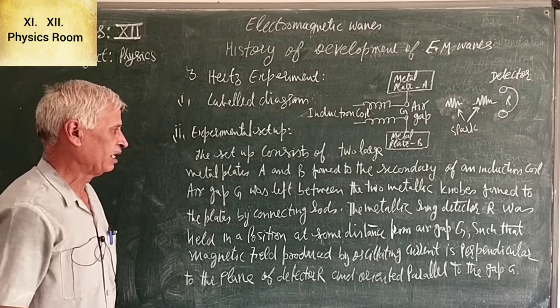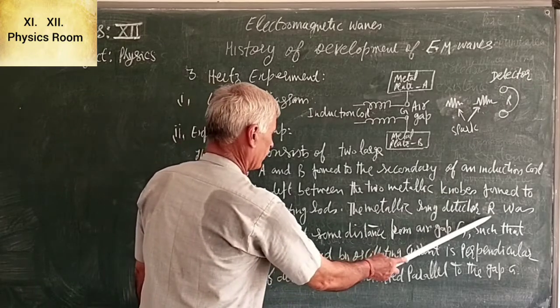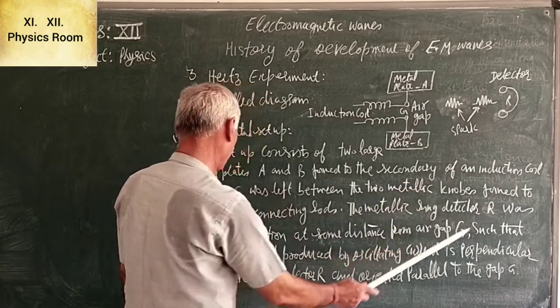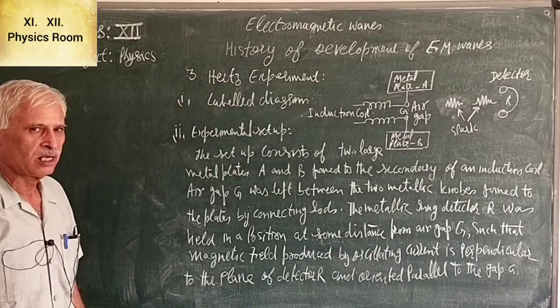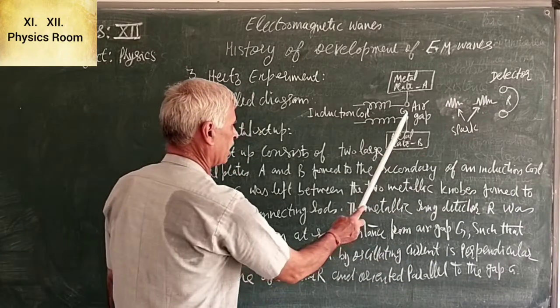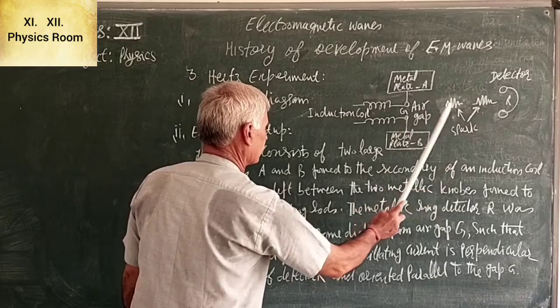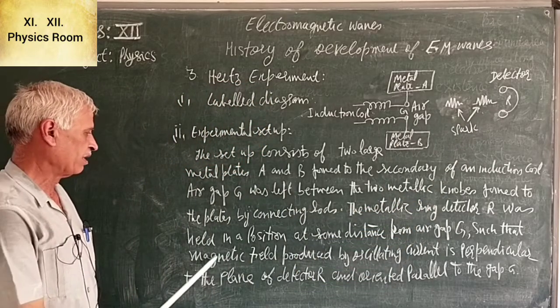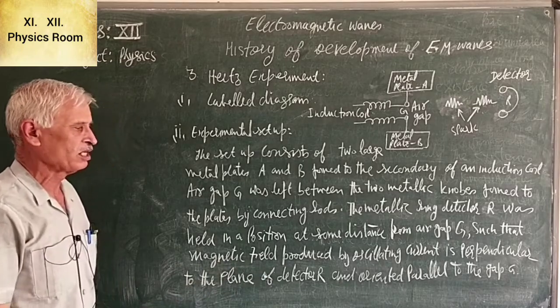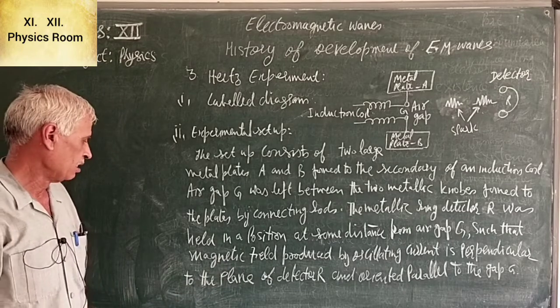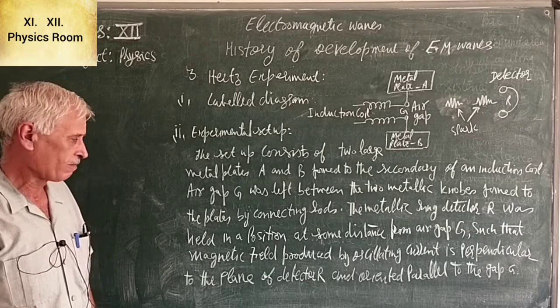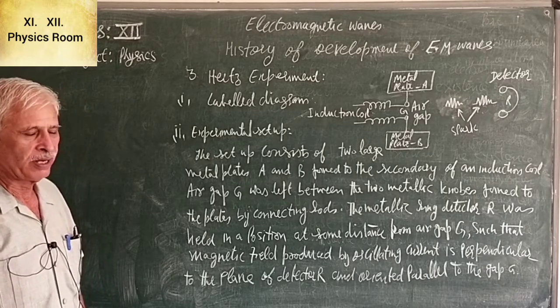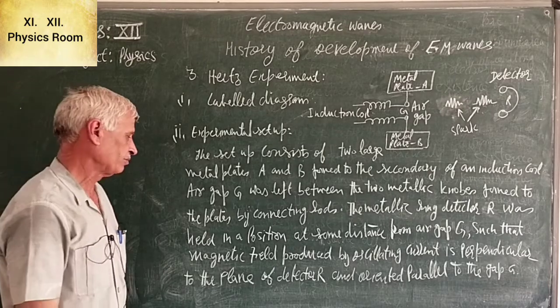The metallic ring detector R was held in position at some distance from the air gap G, such that the magnetic field produced by the oscillating current is perpendicular to the plane of detector R and oriented parallel to the gap G.